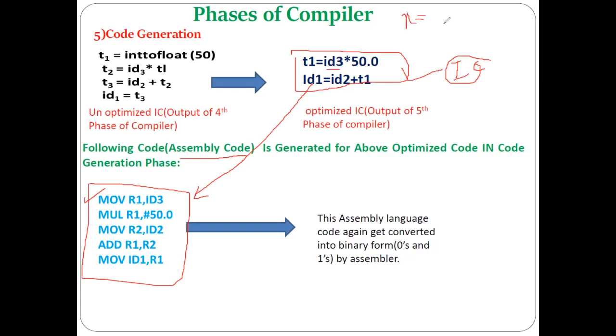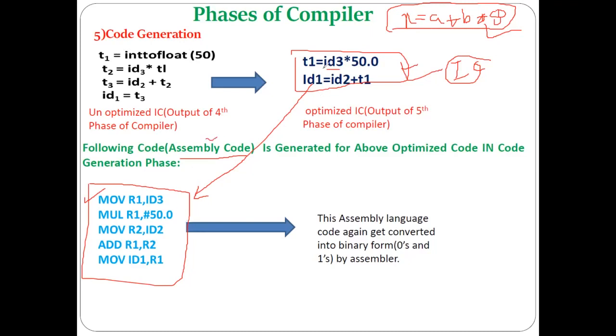You need to remember this example, x is equal to a plus b into 50.0. This is our original example, which we have processed in lexical analysis, syntax analysis, semantic analysis, intermediate code generation, and also code optimization. When we did the code optimization, this is the optimized intermediate code we got for this expression.